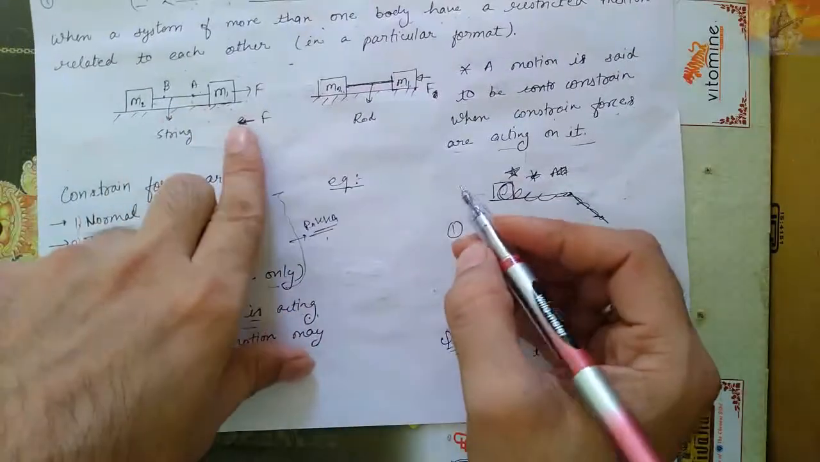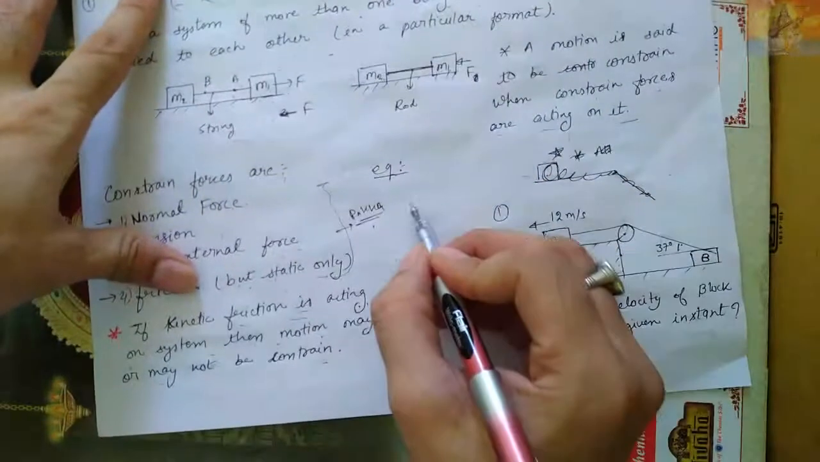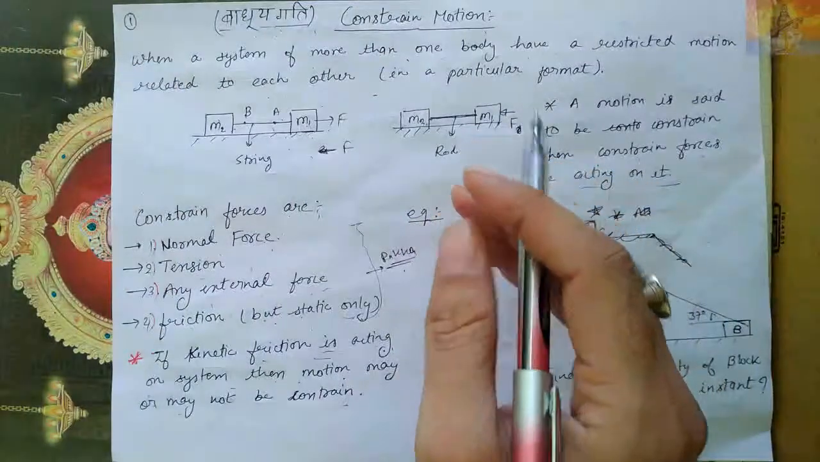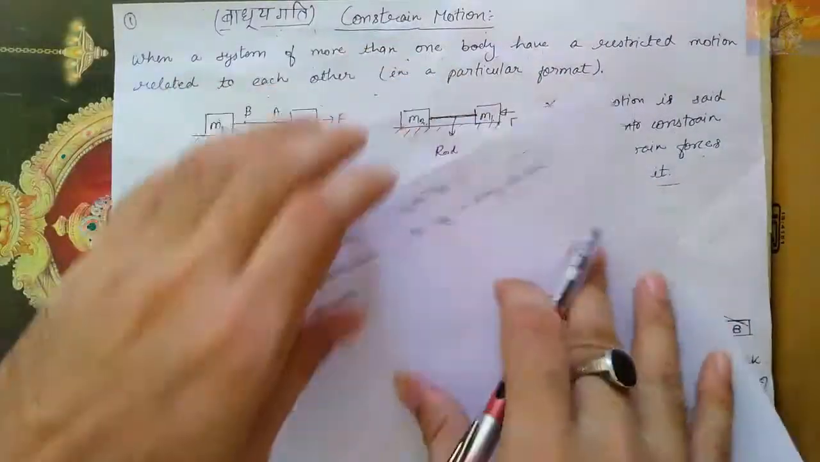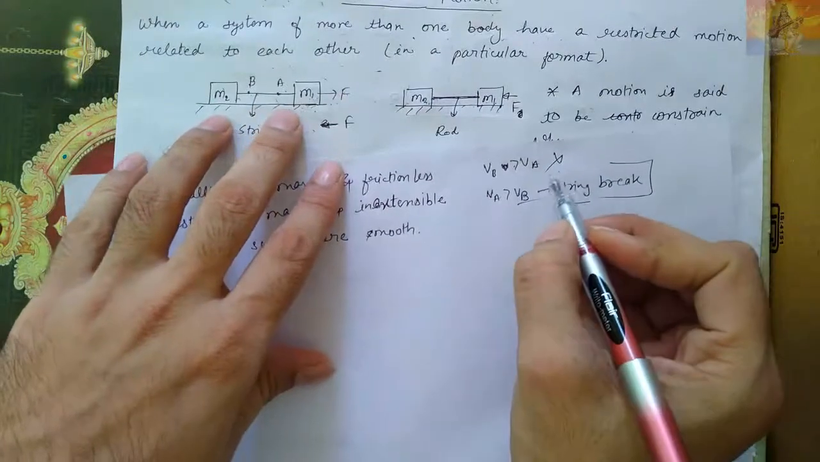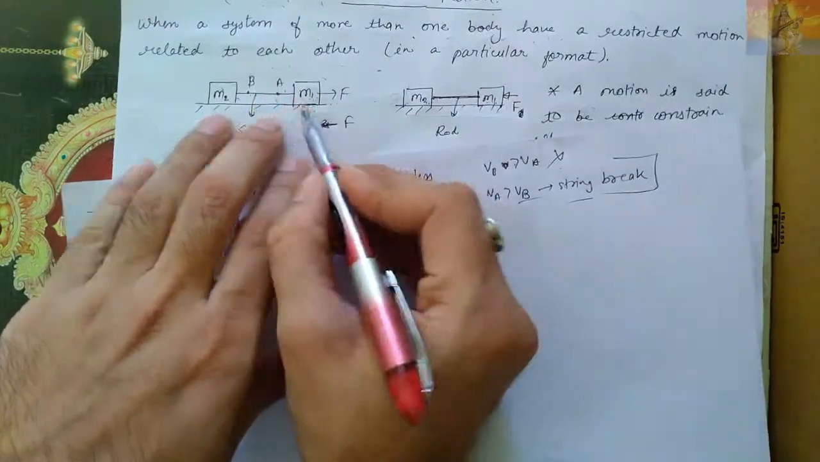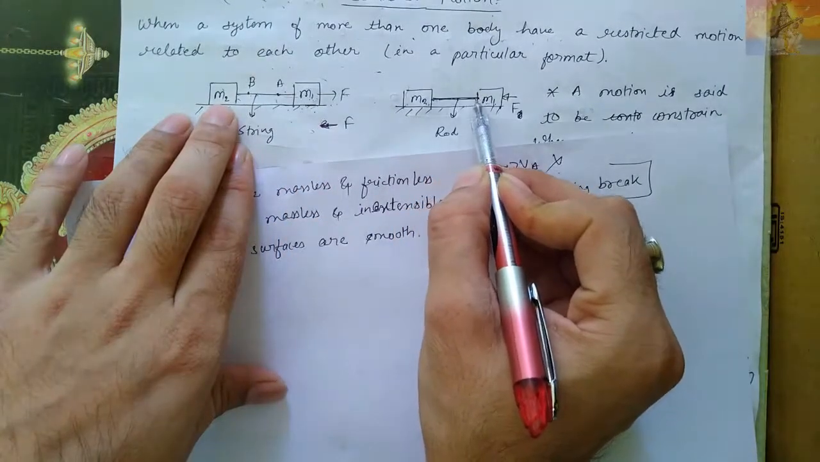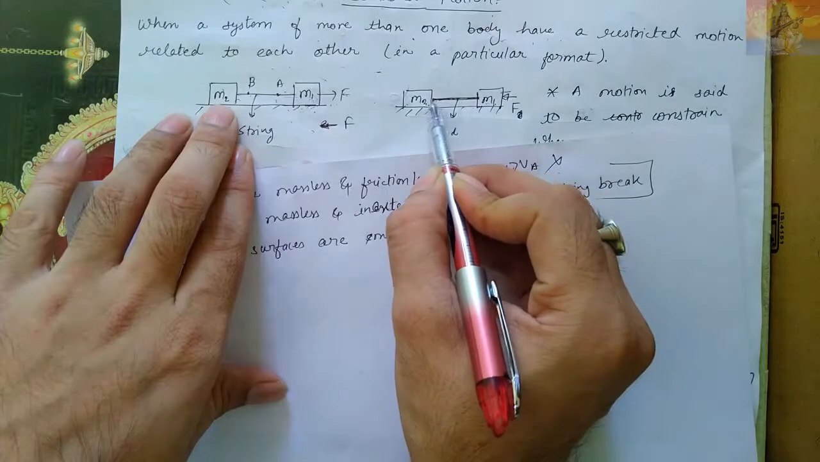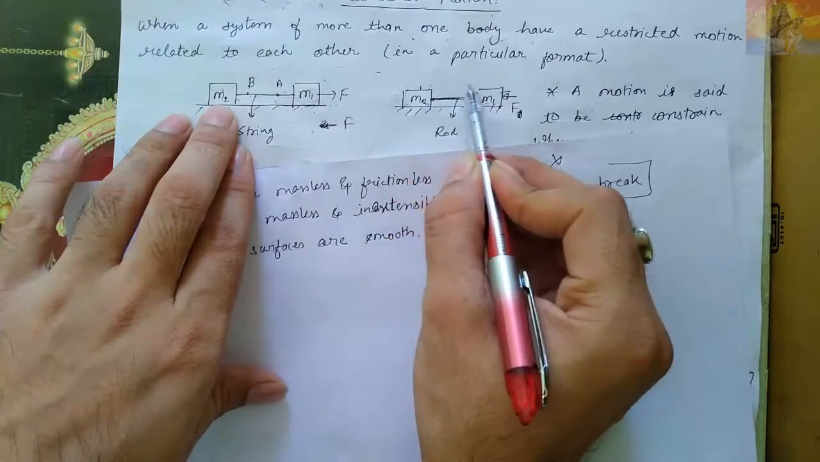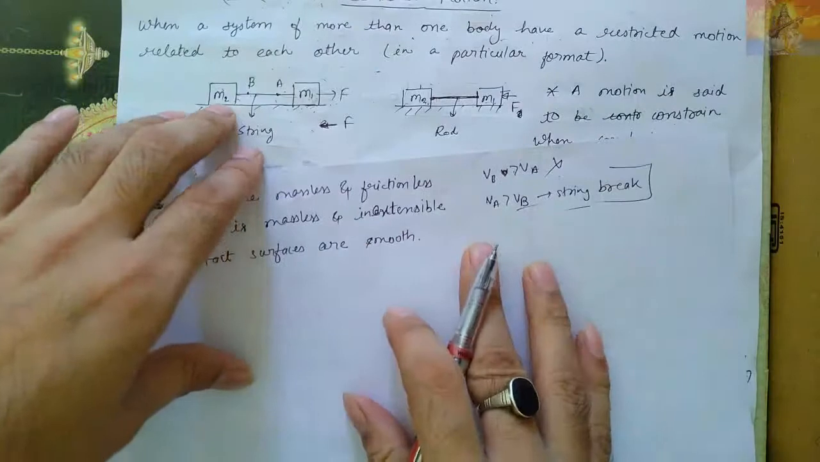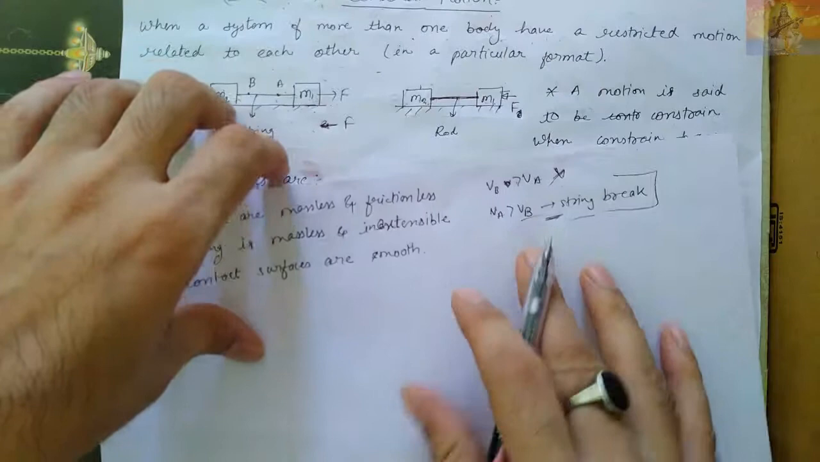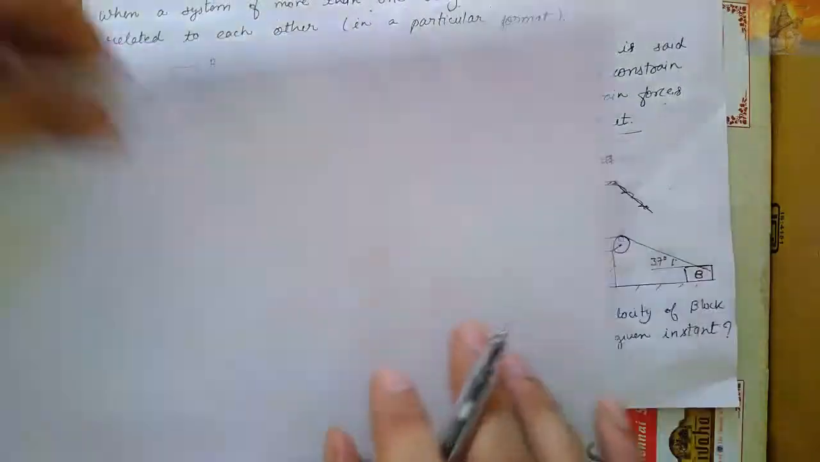As I told, suppose two blocks are there and I pull like this. If this velocity is v, then each and every particle's velocity should be the same, otherwise the string will break. If this has 10 meter per second, each and every particle on the string will have 10 meter per second. If this has 10 meter per second square, then each and every particle on the rod as well must have the same, otherwise the rod will break. The rod cannot be loose, so a less than case is also not possible. I think this definition is clear.